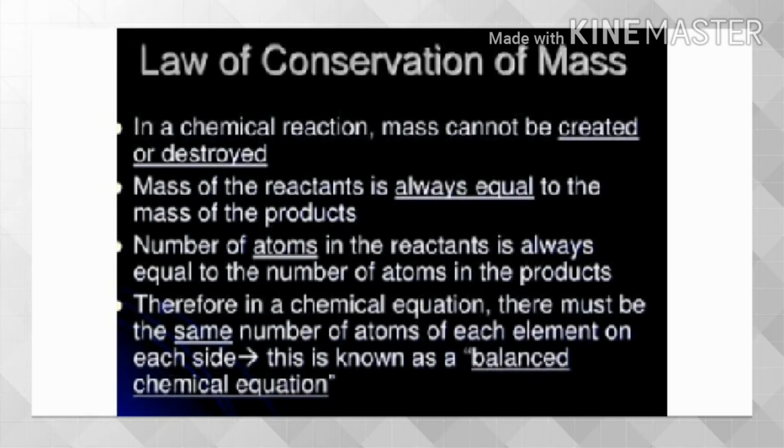The number of atoms in the reactants is always equal to the number of atoms in the products. Therefore, in a chemical equation, there must be the same number of atoms of each element on each side. This is known as a balanced chemical equation.